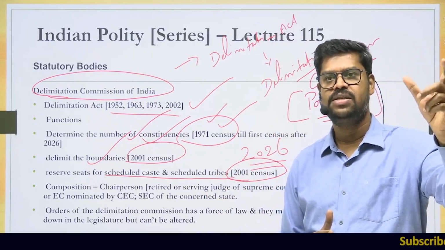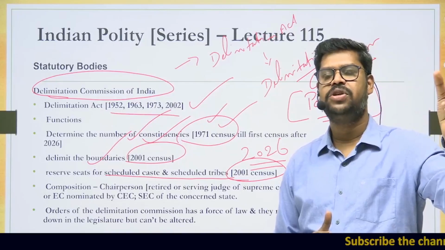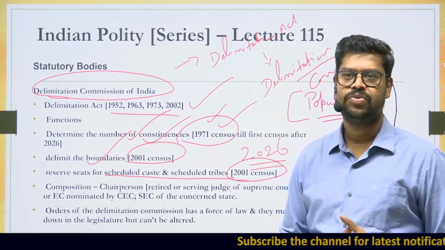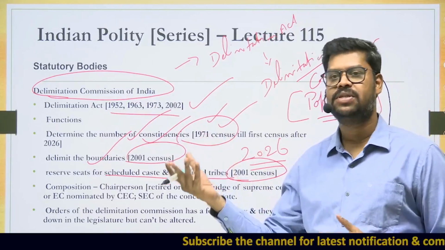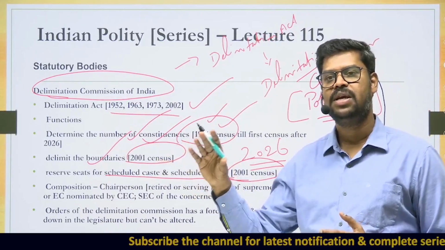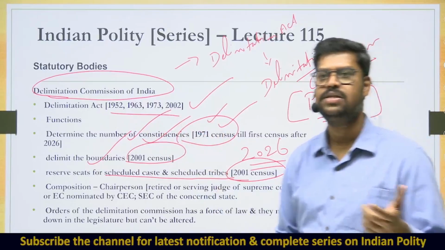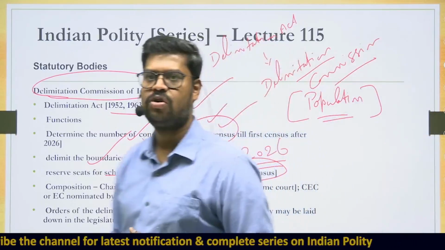Out of these 80 seats, if there is a 10% population of the scheduled caste, then 8 seats have to be reserved for the scheduled caste population. If 5% is the population of scheduled tribes, then 4 seats have to be reserved for the scheduled tribes from among the 80 seats, and the remaining seats will be general constituencies.